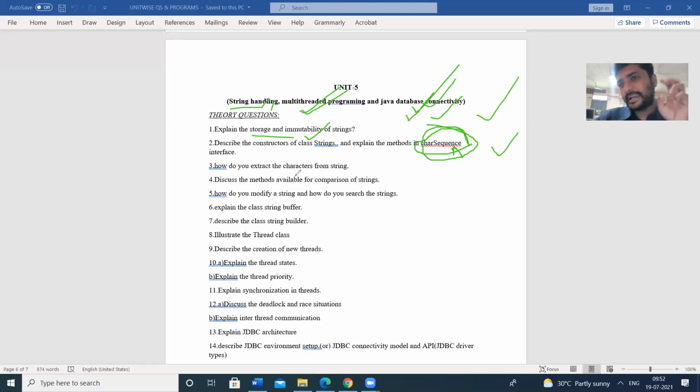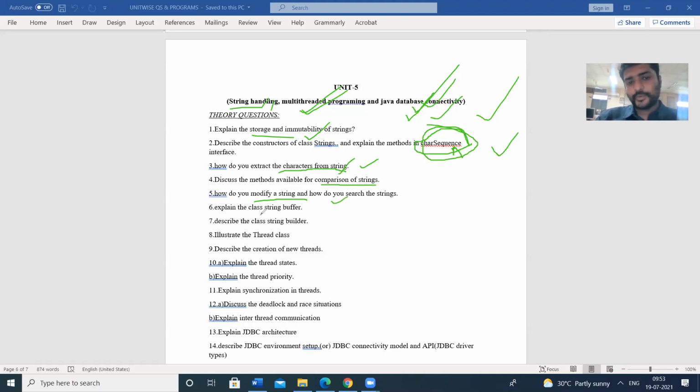There are so many string handling functions. How do you extract characters from a string? If the string is "I am going to Delhi", how do you extract each character from the string? There are so many methods, and we have to identify the available ones. Next, string comparison: how do you compare two strings, whether they are equal or not? We have some methods. How do you modify a string? If the string value is Delhi, how can you modify that value to Amritsar? That is possible; there are some methods.